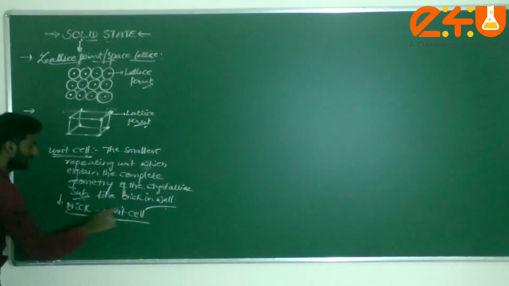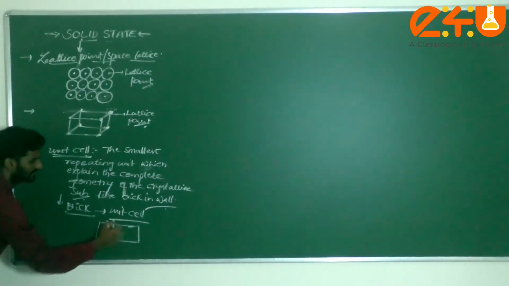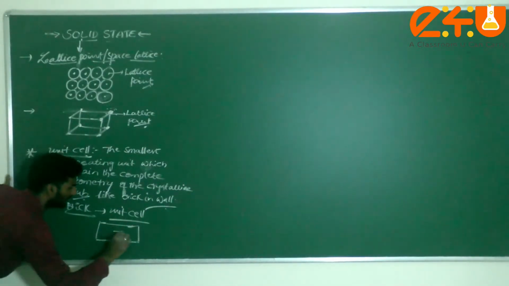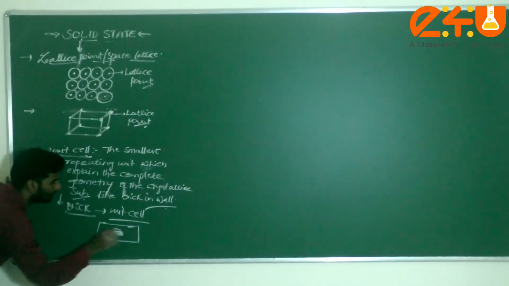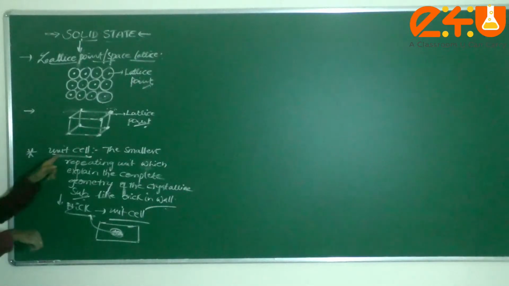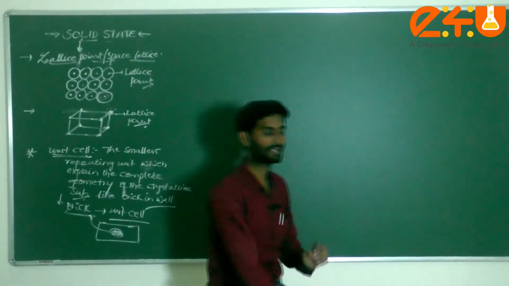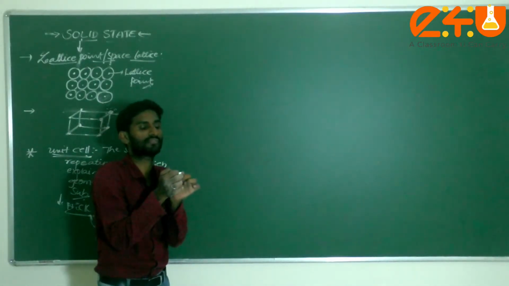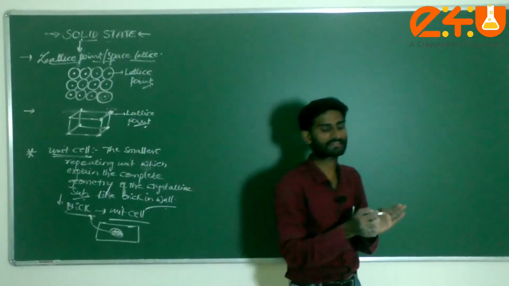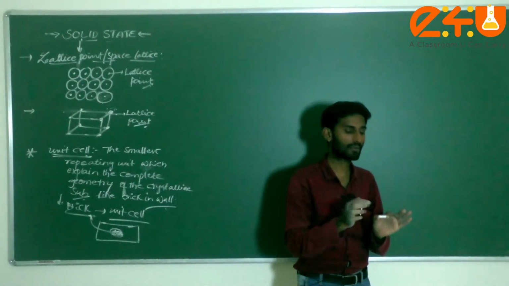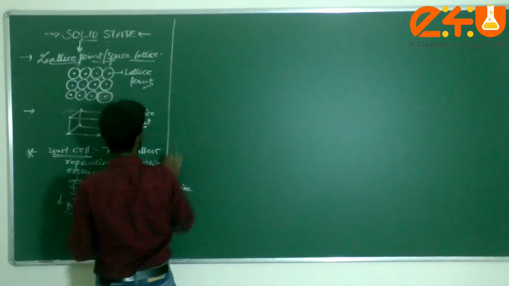Just imagine this is one board; in that board, I am considering this small part, this small unit part, as the unit cell. Got it, students? For example, if you check a chalk piece, any small particle you consider in it is a unit cell of the chalk.